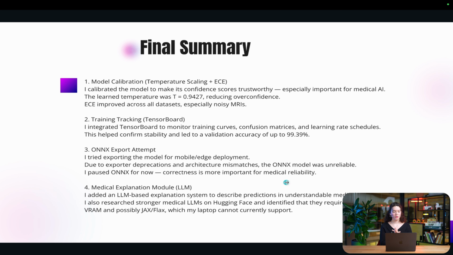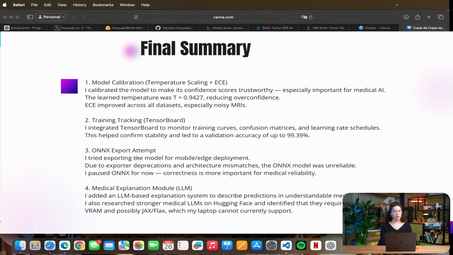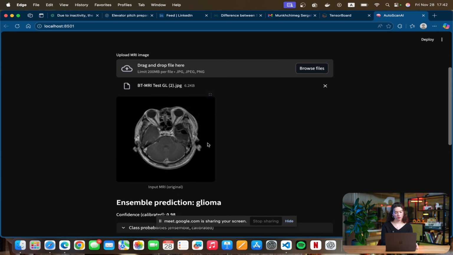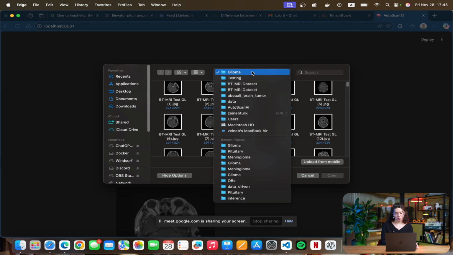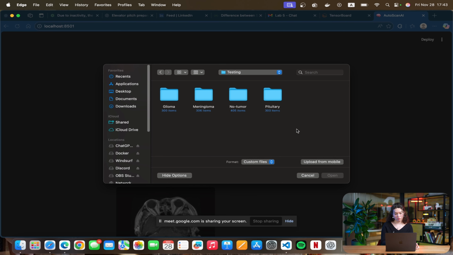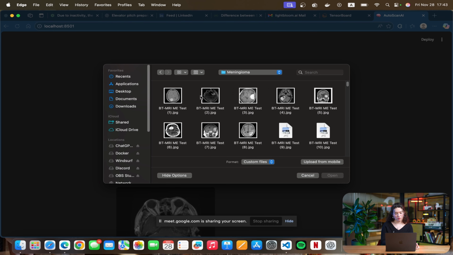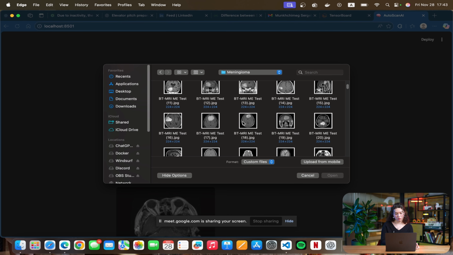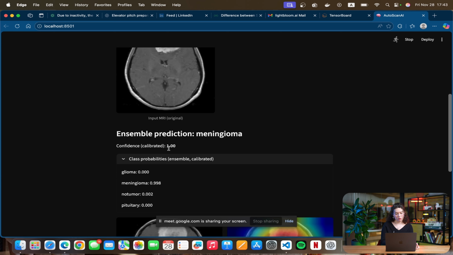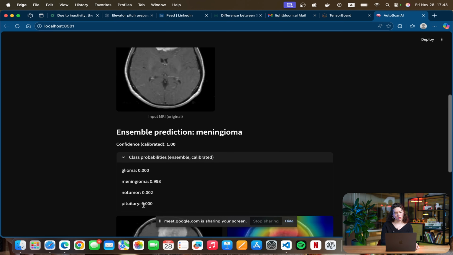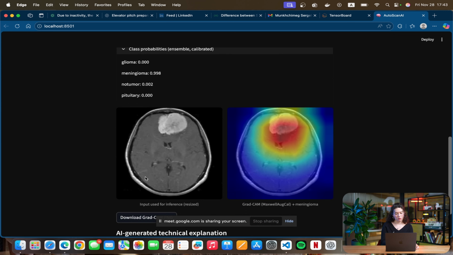So yeah, this is what I did, and I can show this is the Autoscan AI app for now. You just take any picture. For example, here the meningioma, and it will give the calibrated confidence, also the probabilities for each class.